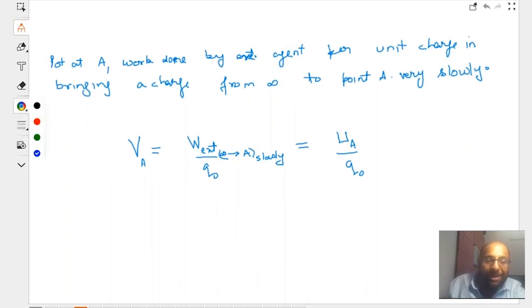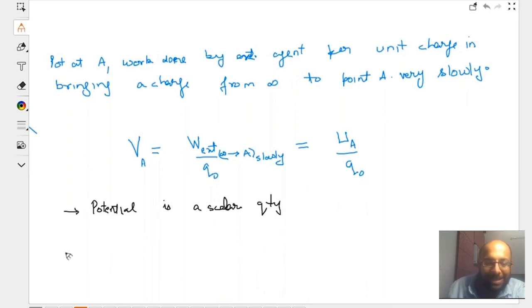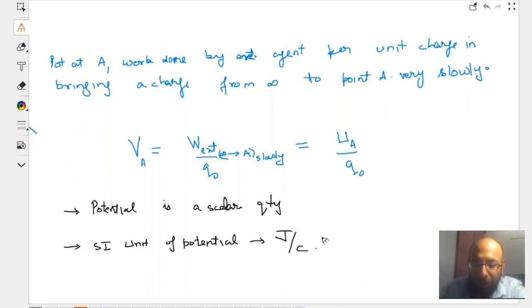So from here, kids, we get that potential is a scalar quantity. And second, we get the SI unit of potential as, my dear kids, joule per coulomb, which is also referred to as volts.